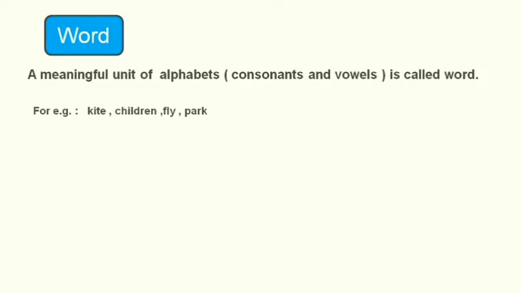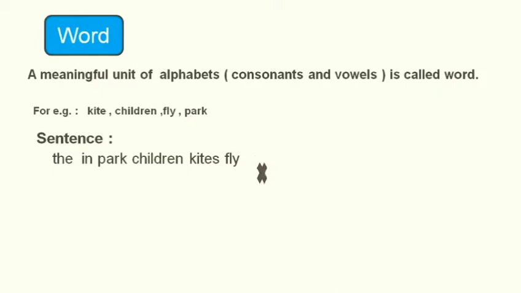A sentence is framed by such a type of group of words. Okay, we will take these words and frame one sentence. Look here. We will read this group of words. The, in, park, children, kite, fly. Look at this group of words. Can we call it a sentence? No. We cannot say it is a sentence.